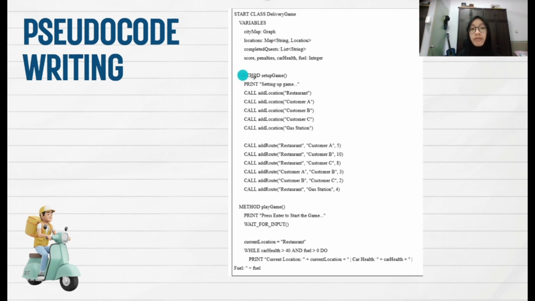And lastly is the delivery game class. For this delivery game class, I focus on the setup game method and also the play game method. For the setup game method, as you can see, this method sets up the locations, the roads, and also initializes the game with the starting conditions. And lastly is the play game method.